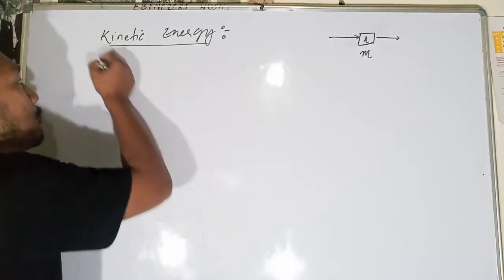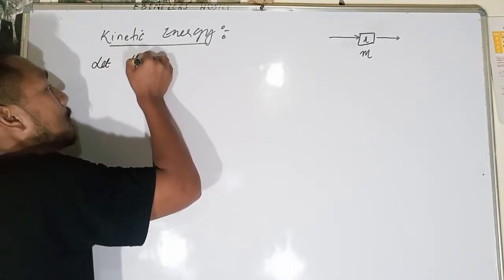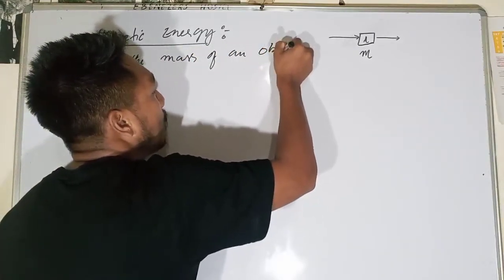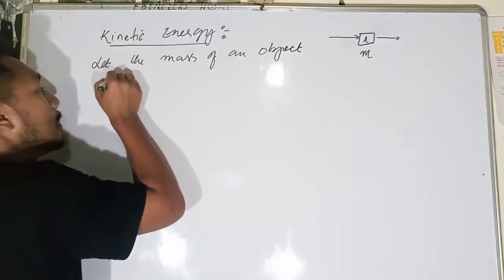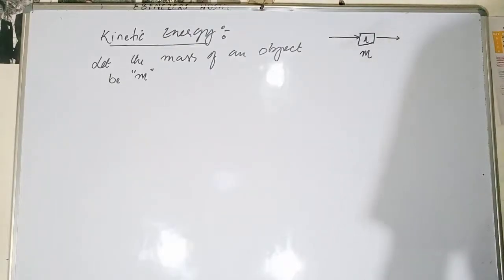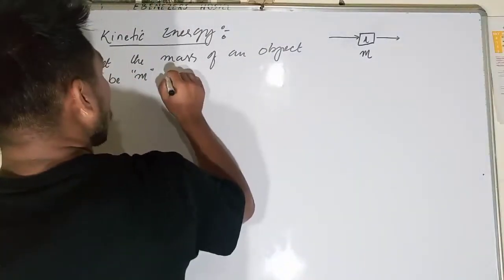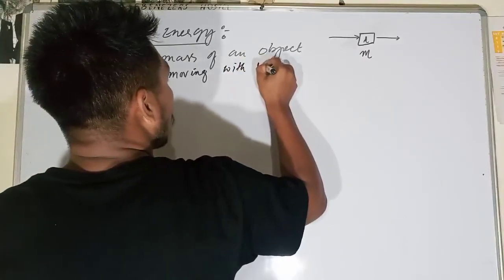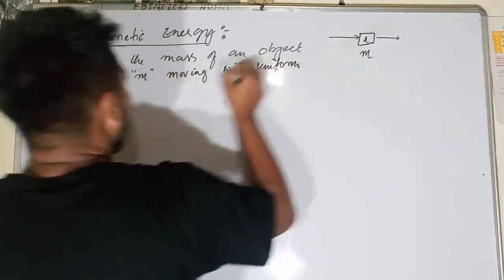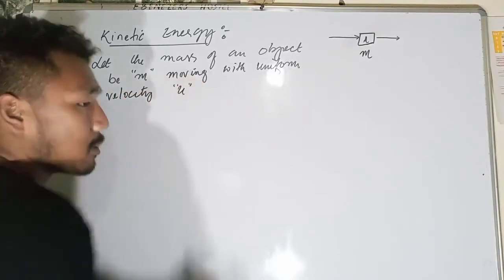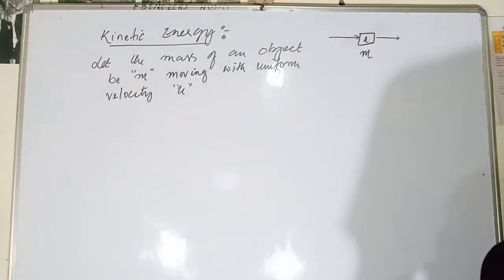Let the mass of the object be m, moving with a uniform initial velocity u.